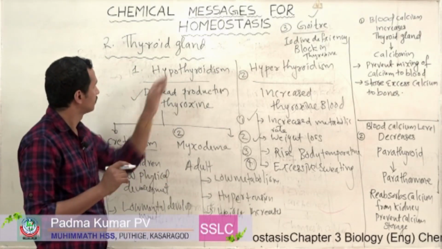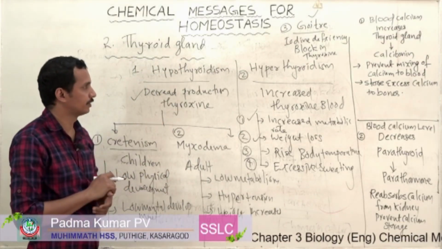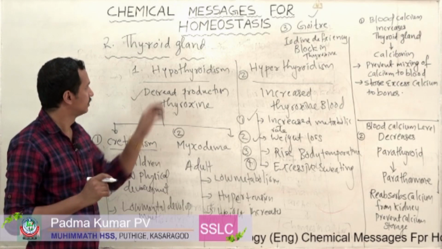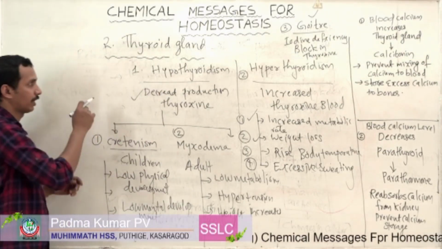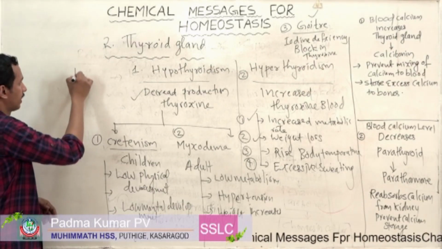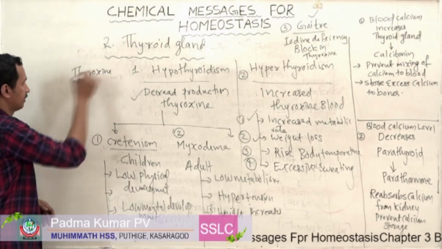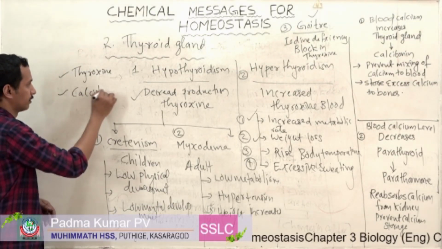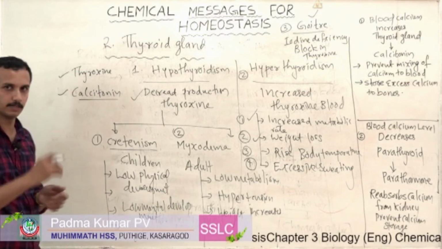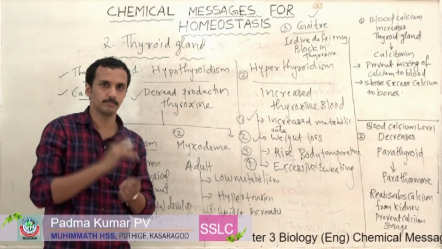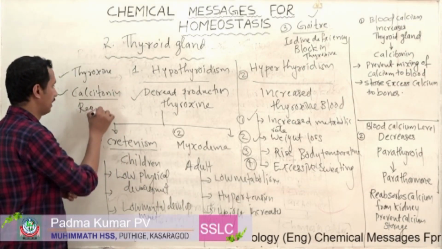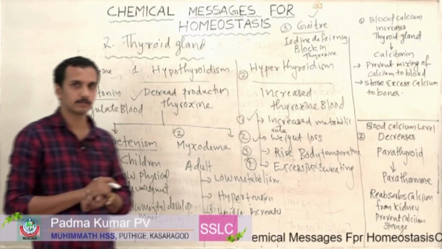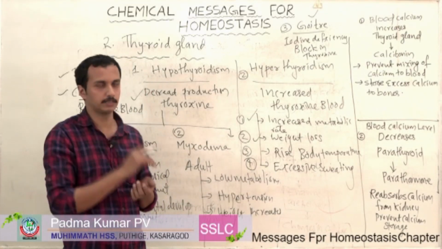Now let us discuss what is the normal level of calcium. Okay, normal level of calcium in our blood. There are two hormones produced by the thyroid gland. What are they? First one is called thyroxine. Then the second hormone is called calcitonin. What is the function of calcitonin? That we already discussed. Regulate blood calcium level. That is the function of our calcitonin, to regulate blood calcium level.